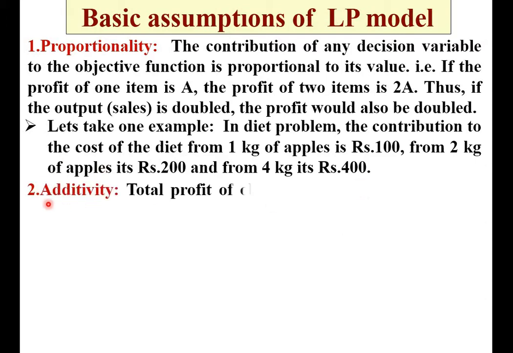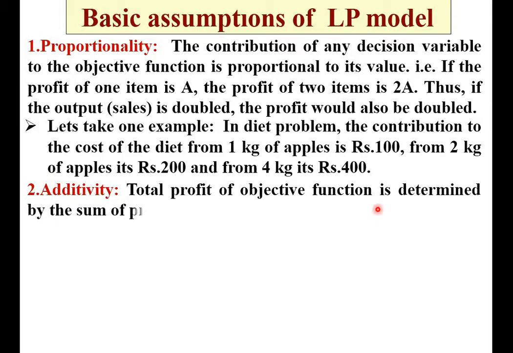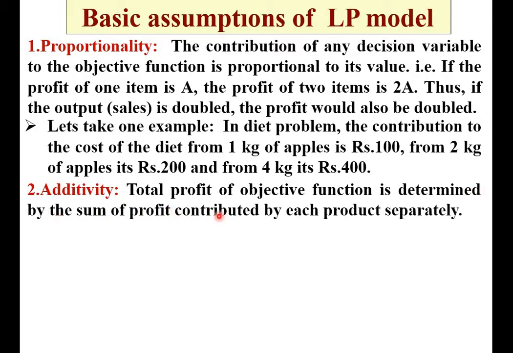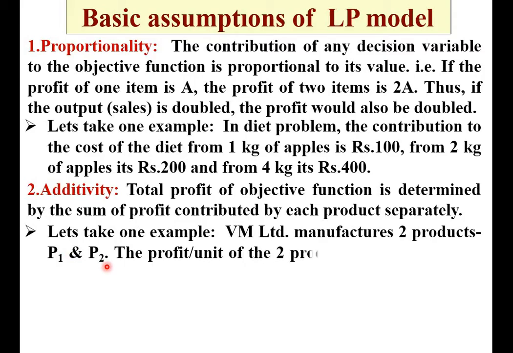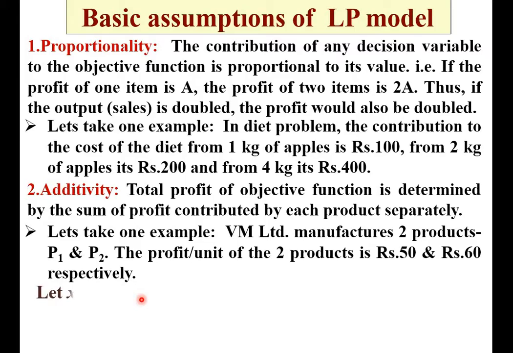Now next, second assumption, additivity. The total profit of the objective function is determined by the sum of the profit contributed by each product separately. Let's take one example. VM Limited manufactures two products P1 and P2. The profit per unit of the two products is rupees 50 and 60 respectively.